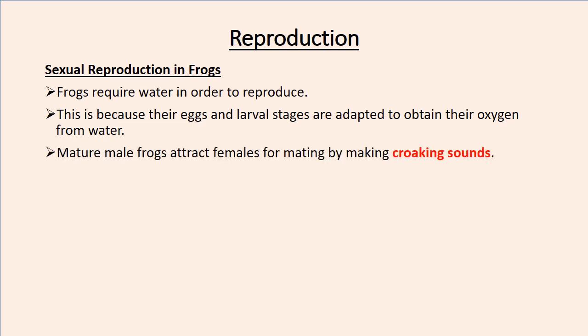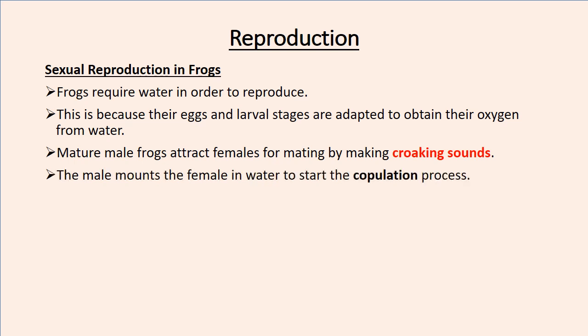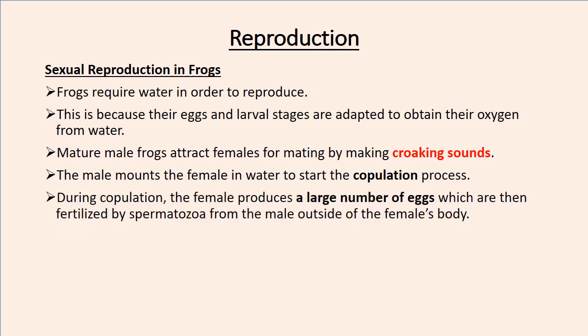Mature male frogs attract females for mating by making croaking sounds. These are the sounds we hear at night for those who stay where frogs are. So there's that croaking that is made by male frogs so as to attract the female frogs. When the male frog successfully attracts the female frog, it will mount the female frog in water to start the copulation process.